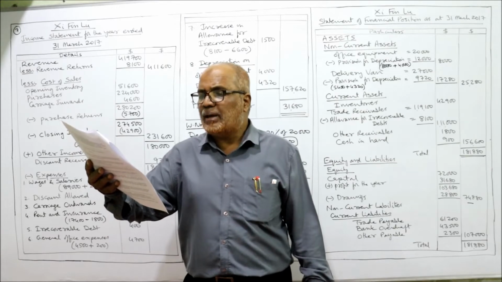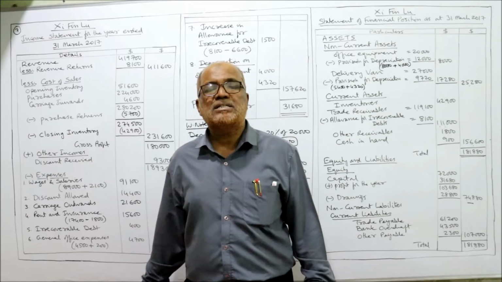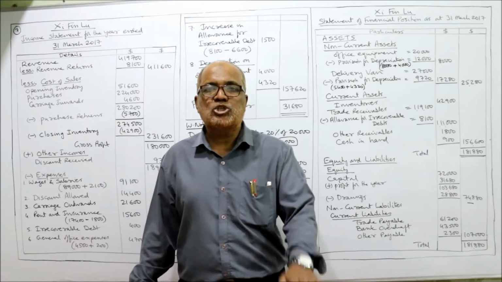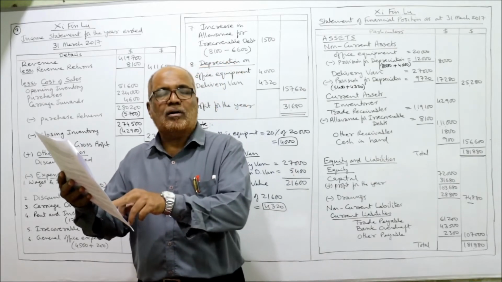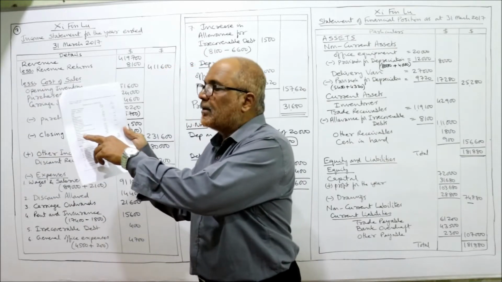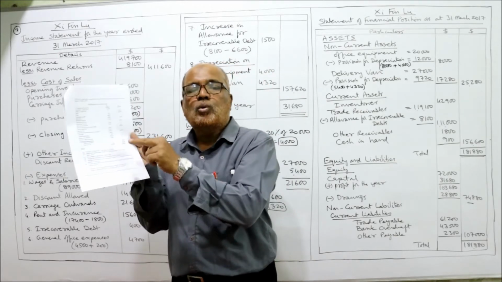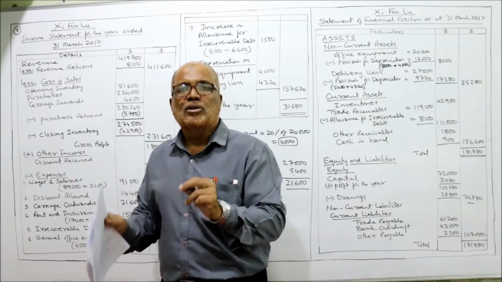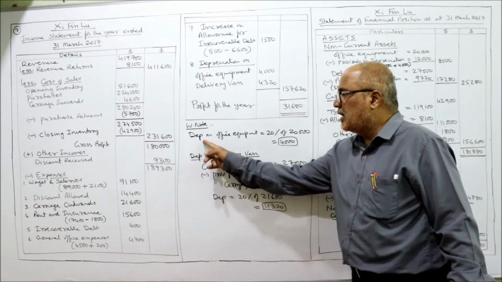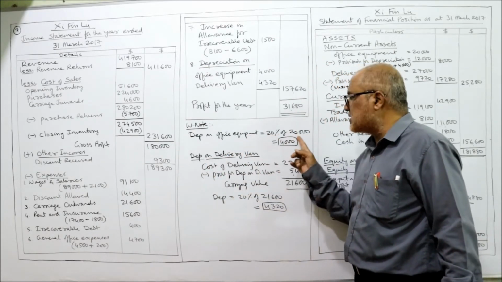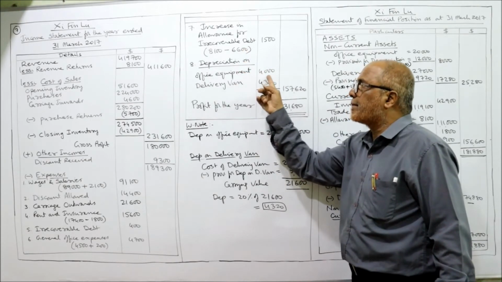Next one, provide for depreciation on office equipment at 20% per annum on straight line method, fixed installment method. Same amount of depreciation. What is the cost of office equipment? See the trial balance. Office equipment cost is 20,000. So 20% of 20,000. So 20,000 into 20 by 100, you will get 4,000. Here I have written depreciation on office equipment, 20% of 20,000 comes to 4,000. This depreciation will be charged here.